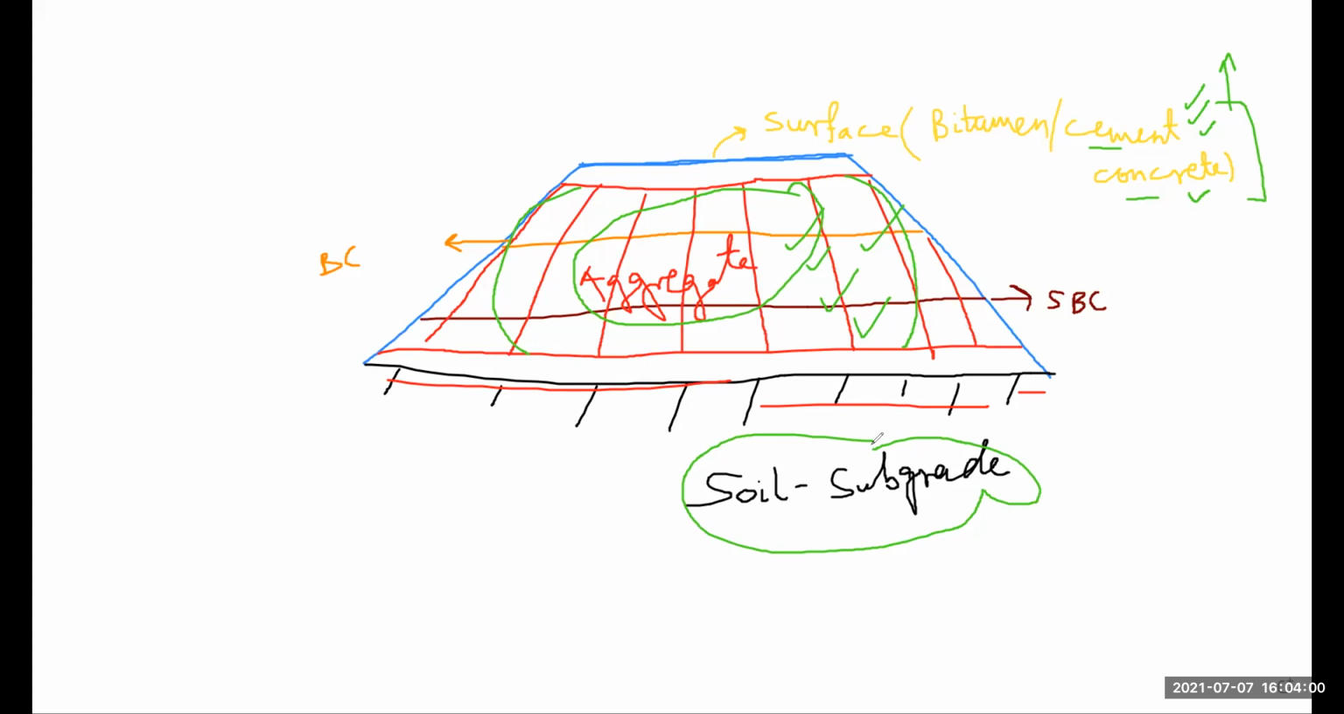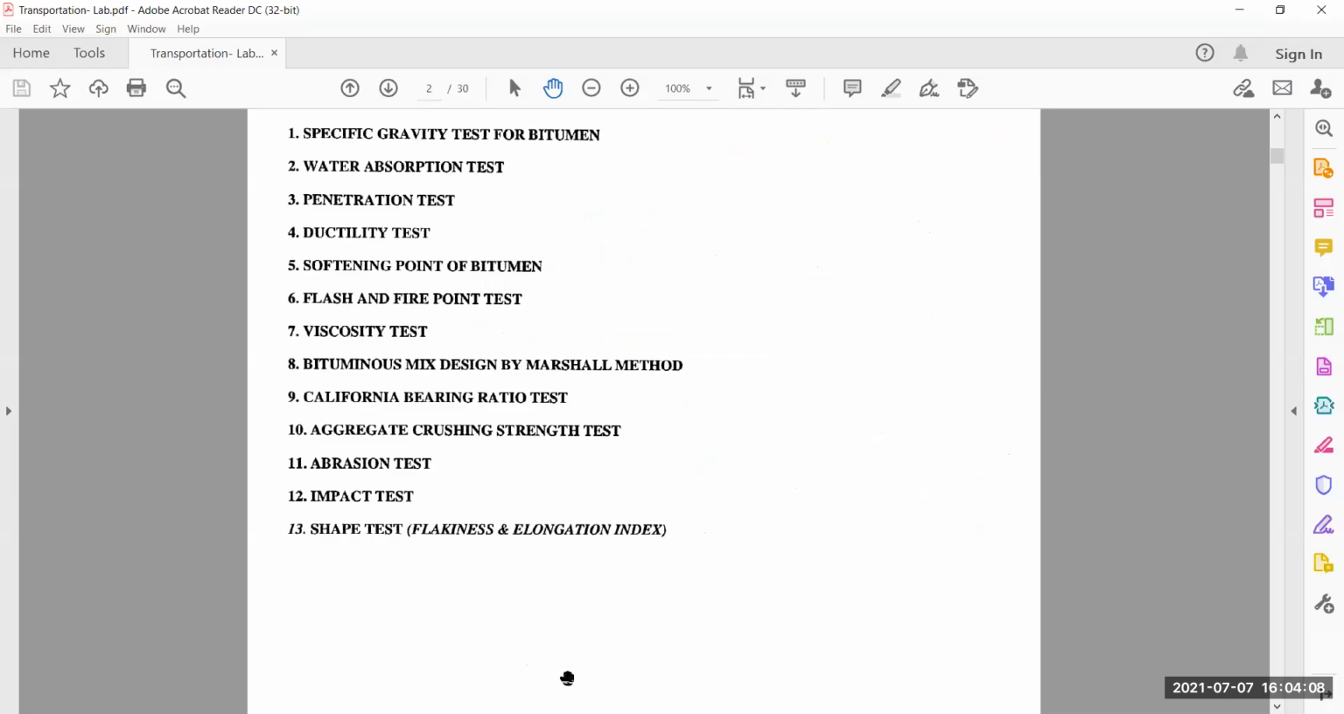Yes. Okay. So if you see here, aggregate crushing strength test, abrasion, impact, shape test. These are our aggregate tests, which I write in short form as AT. Here is the California bearing ratio test, this is your CBR test. This test is dedicated to your subgrade soil. This is for your soil.